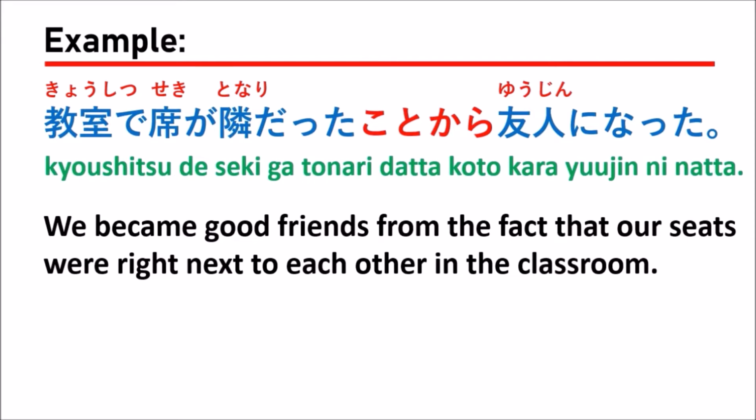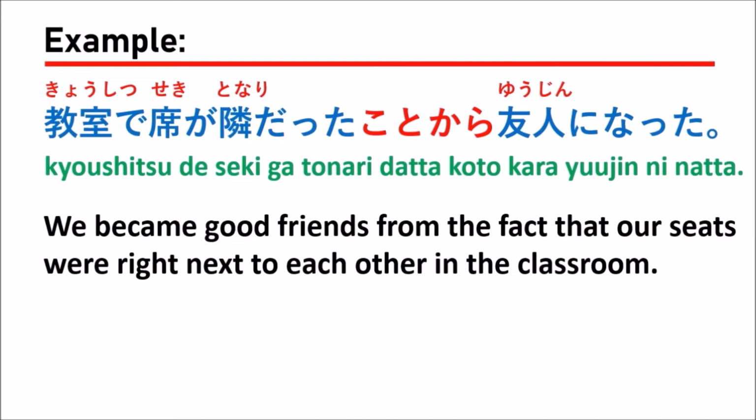In this sentence, we'll focus on how to use KOTOKARA. You see that they use the noun, right? In this sentence, our noun here is tonari. Tonari means just around you.